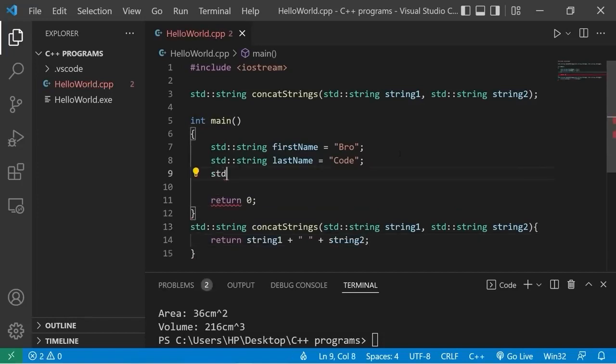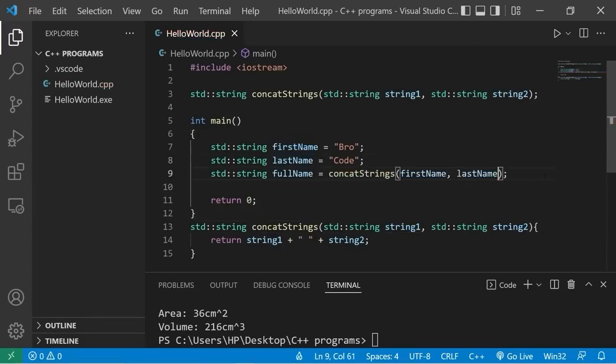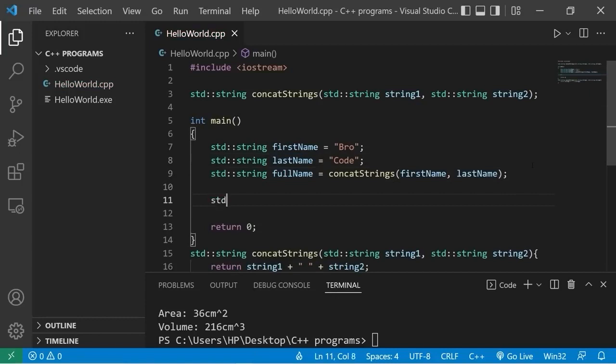I'll create a third variable, standard string full name equals, I will invoke my concat strings function. Then I need to pass in two strings as arguments. I'll pass in my first name and my last name. Then let's display the full name.